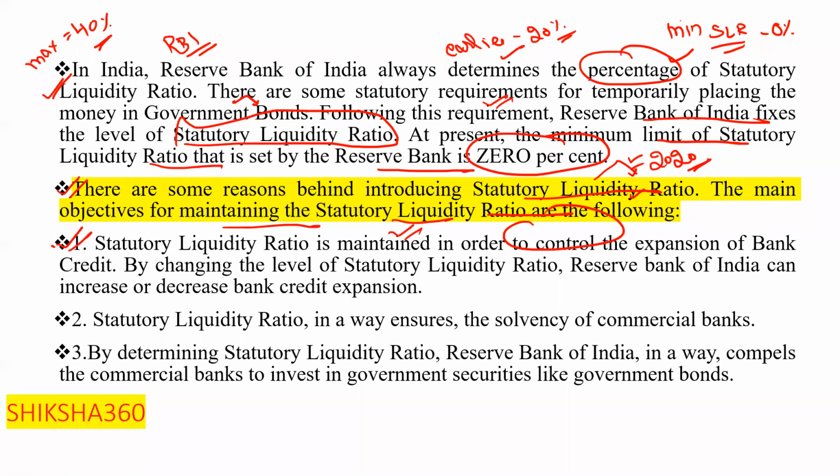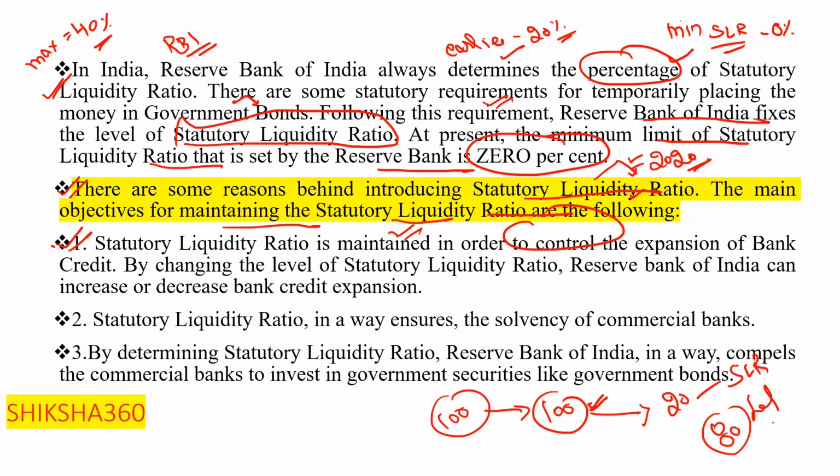Like we can say that if the bank has 100 rupees, the bank wants to lend all the 100 rupees. So to control this expansion, out of the 100 rupees, if 20% is the SLR, then 20 rupees goes under the SLR. So only 80 is left for lending.